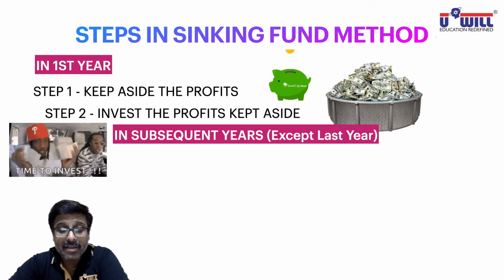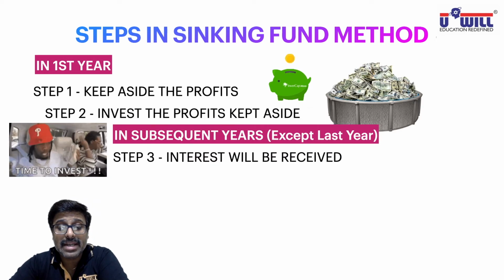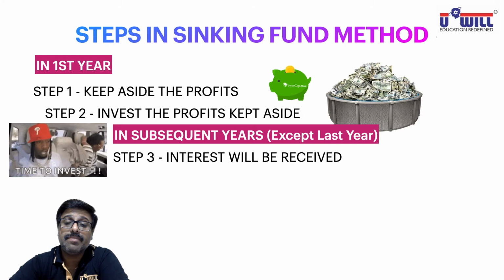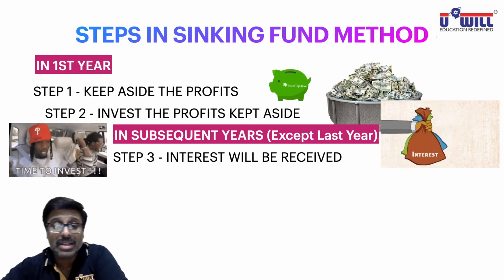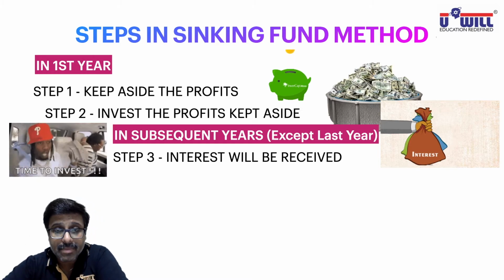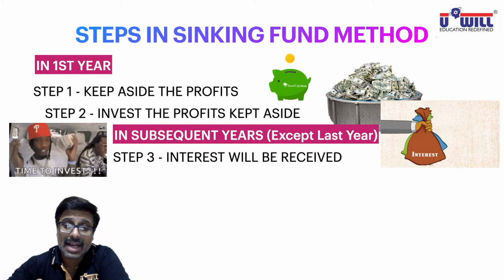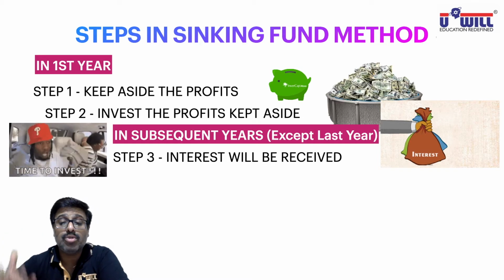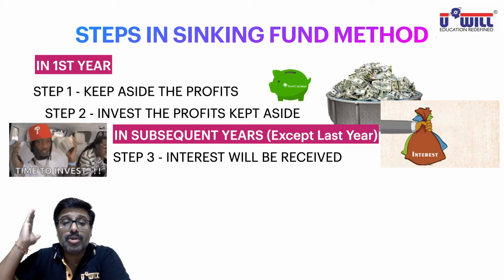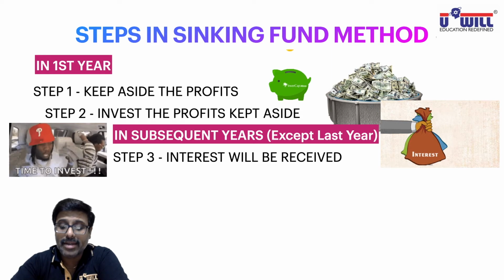Now, the third step, in the second year, would be that interest will be received. Whatever money we invested in the last year, on that we will receive the interest. What is the purpose of investing? So that the money grows. So we are going to receive the interest on those investments.